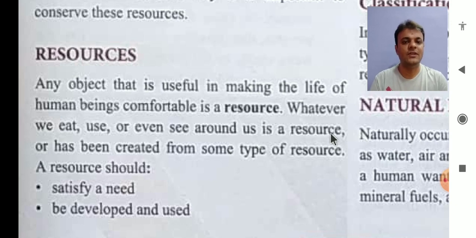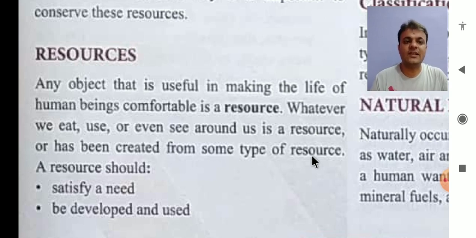Whatever we use, whatever we consume, or whatever we see around us: walls, trees, roads, machineries, chairs, mobiles, pen, board, vehicles, games, video games, furniture, bags, lunch boxes, water bags, and what not. Whatever we are using is called resource, or it has been created from some type of resource.